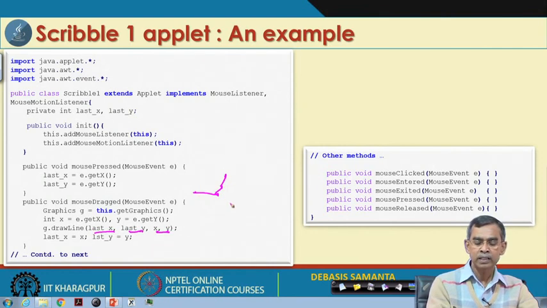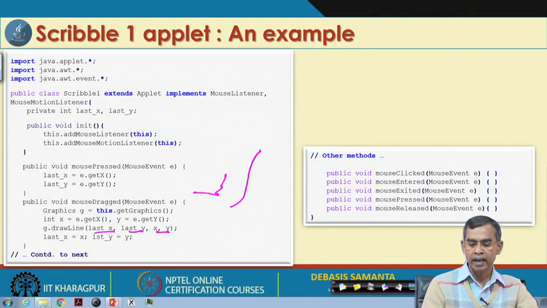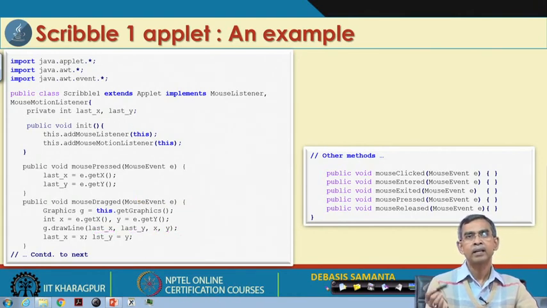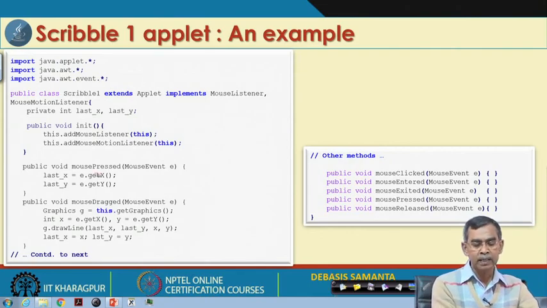So, this way you are just dragging, and as the dragging continues it will draw the line, whether a straight line or any curvy line, whatever it is. And so, these are the methods, so far as mouse pressed and mouse dragged are concerned.